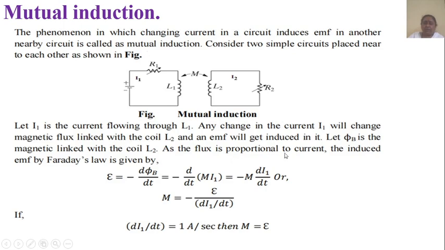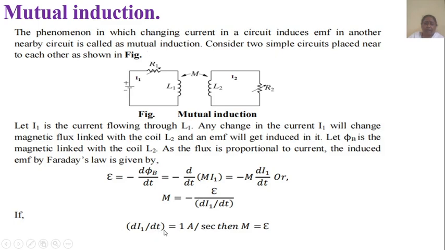As the flux is proportional to current, the induced EMF given by Faraday's law is induced EMF equals minus d phi B by dt, equals minus d by dt of M into I1, so equals minus M dI1 by dt, or M equals minus induced EMF upon dI1 by dt.